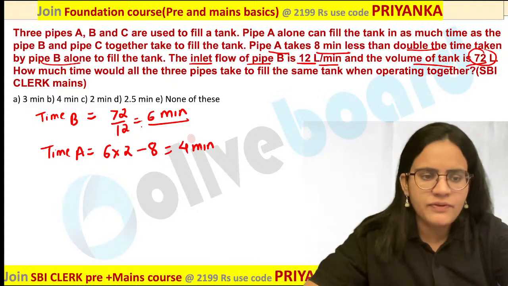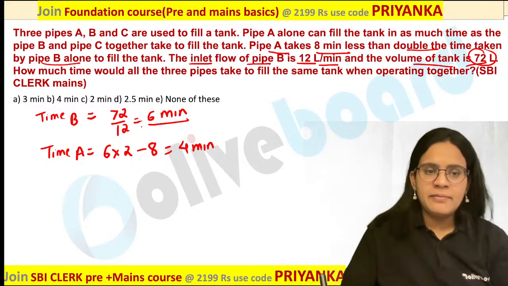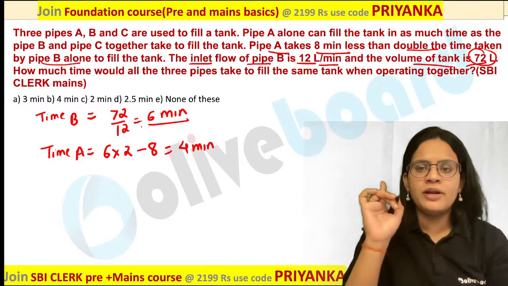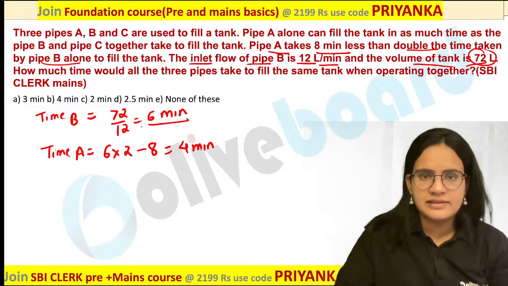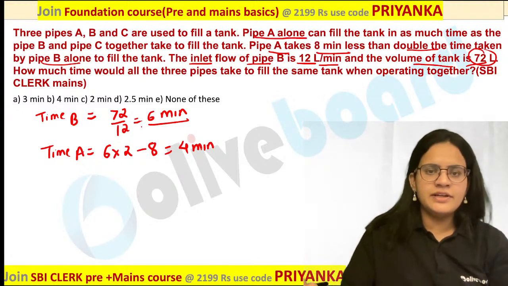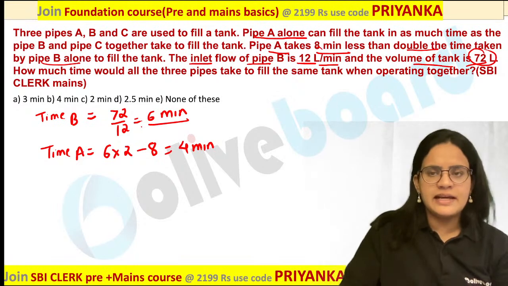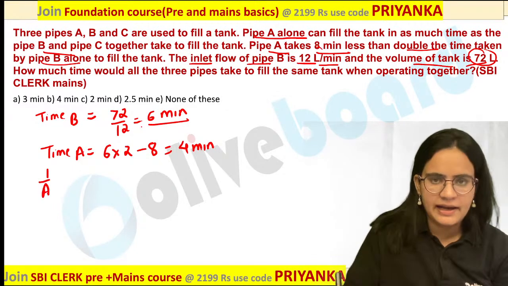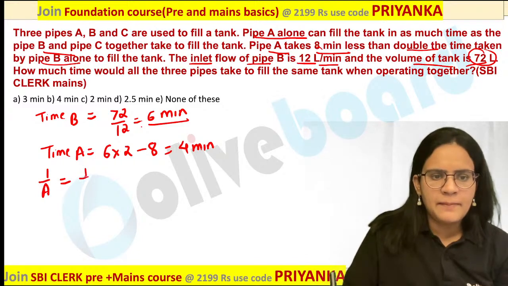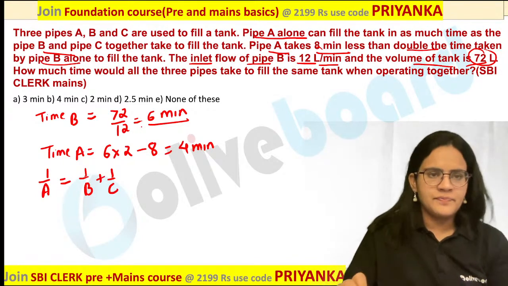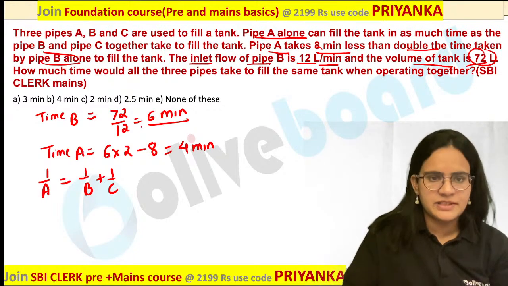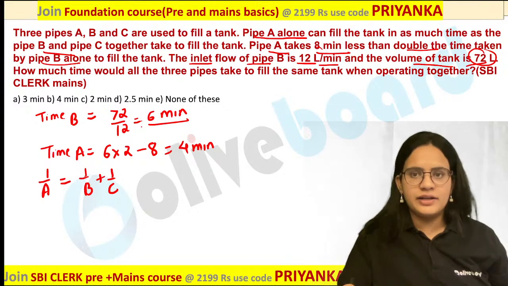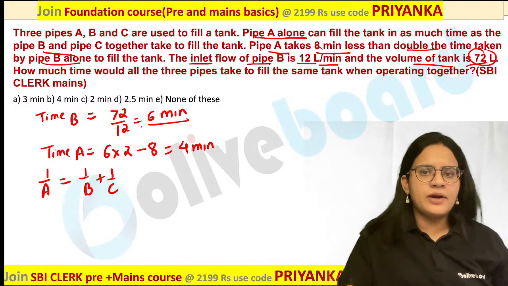Okay. So, perfect one. How will you go about this? Now, time A I have calculated, time B I have calculated. Now, there is one more important statement in this question. What is given in your question? Pipe A alone is taking as much time as B and C together. So what would be your equation? 1 by A is nothing but 1 by B plus 1 by C. Are you getting it? A is taking as much time as taken by B and C together to fill the tank. I hope all of you are getting my point.